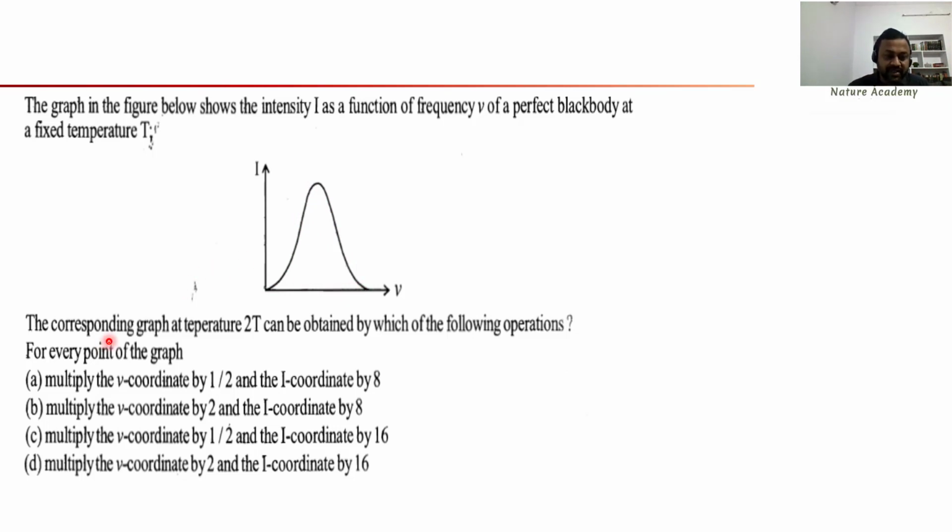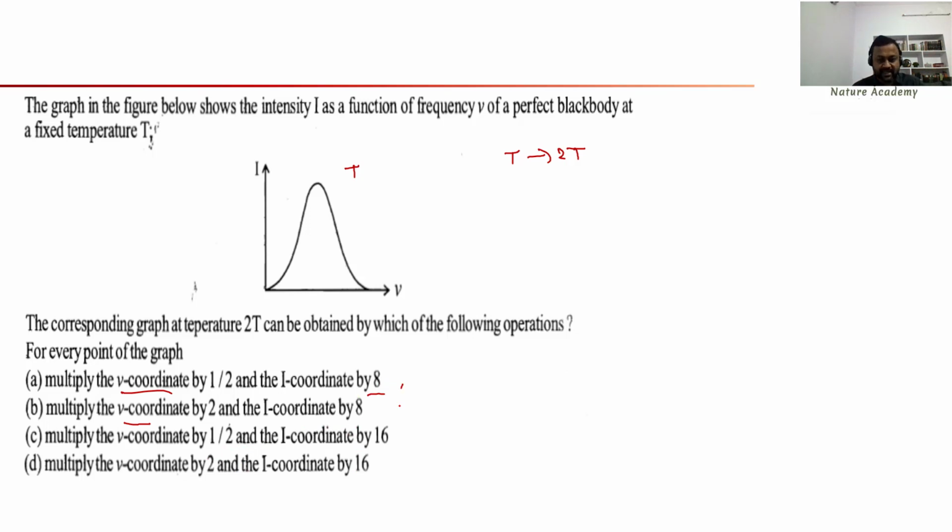So what is the question here? The corresponding graph at a temperature 2T can be obtained by which of the following operations? This is the graph when the temperature is T. Now he is asking what is the shape of the graph when the temperature is 2T. What happens when temperature is changed from T to 2T? He gave the options: multiply the frequency coordinate by 1 by 2 and the intensity coordinate by 8, multiply the frequency coordinate by 2, multiply the intensity coordinate by 8, like that, 1 by 2, 16.